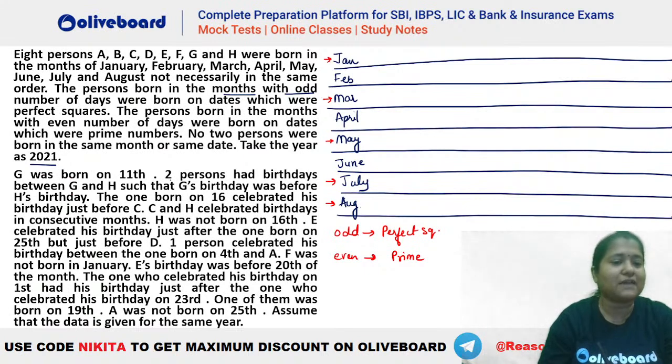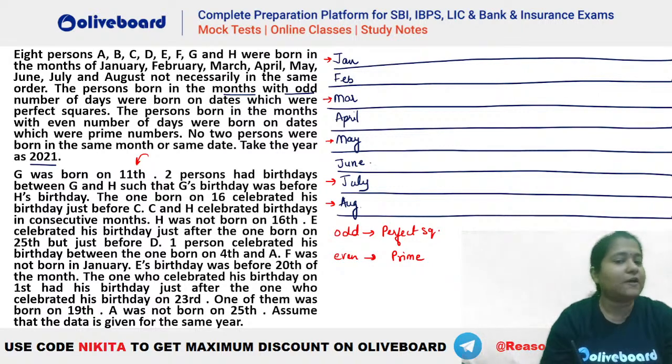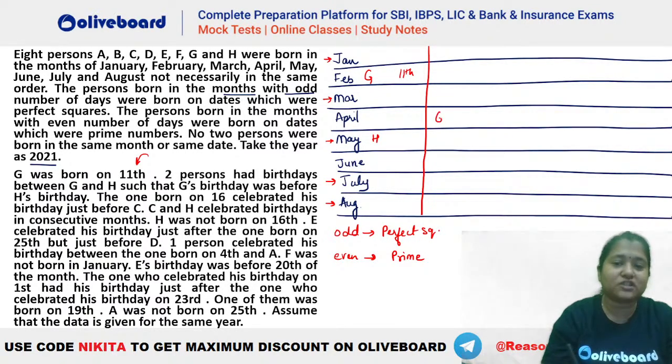Now G was born on 11th, and you can see 11th is a prime number. Two persons are there between G and H such that G's birthday is before H. So where should we have your G? G is born on 11th, so you can have your G in February, April or June. But G in June is not possible because there have to be two persons between G and H such that G is before H. So either G has to be this person and H this person, or we can have G on 11th and H here. This is another possibility.